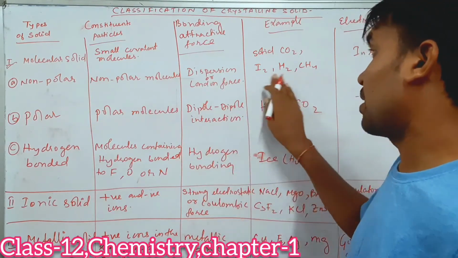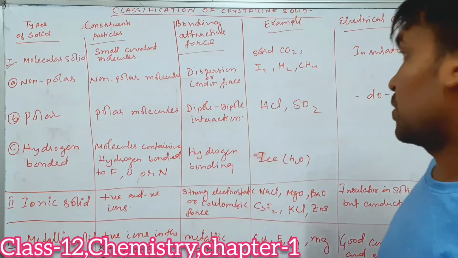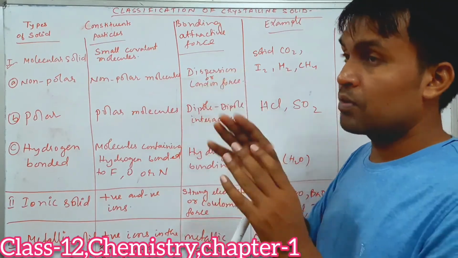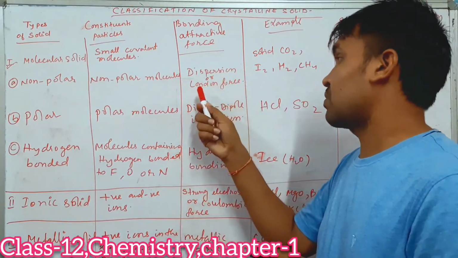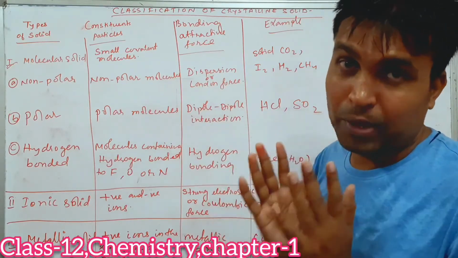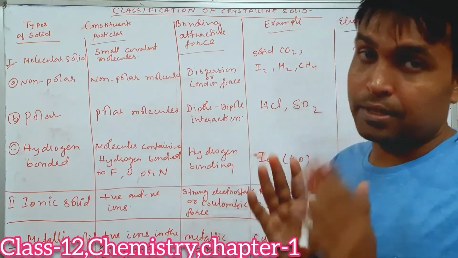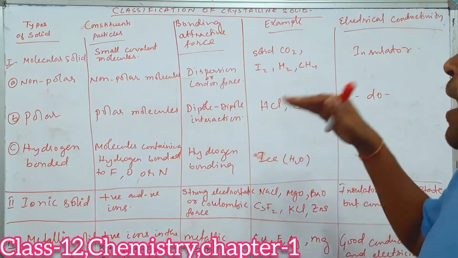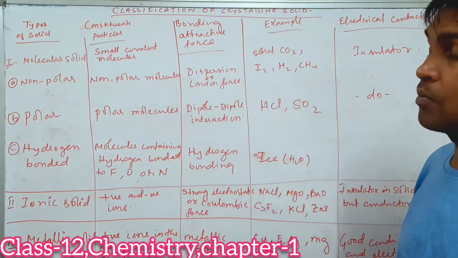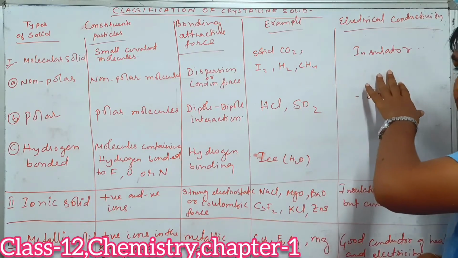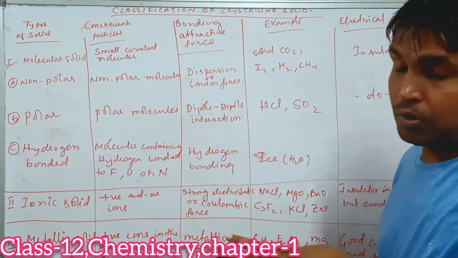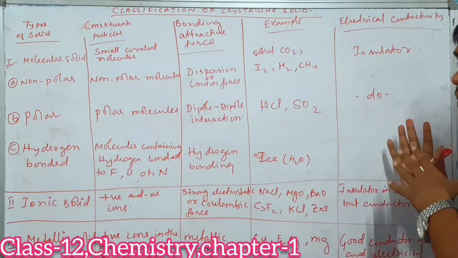So they are called non-polar molecules. And what is the force which is acting between them? The dispersion force, or the London force, which is a very weak force. Got it or not? Dispersion force or London force is considered to be a very weak force. And what is their electrical behavior? Non-polar solids are actually insulators. Non-polar solids generally act as insulators.